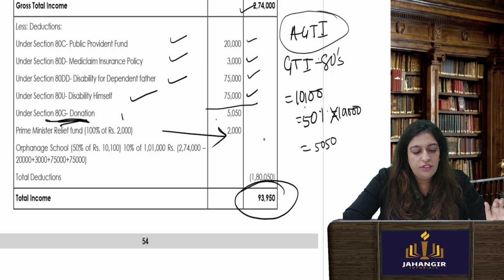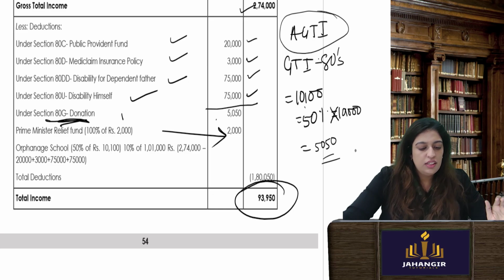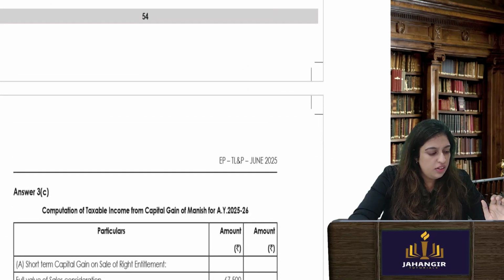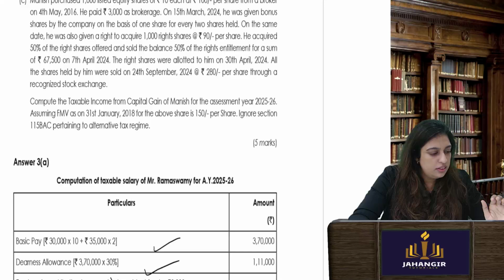Okay. 50% subject to limit. So this is your limit which is set. You cannot give more than this. Now let's go to the third.